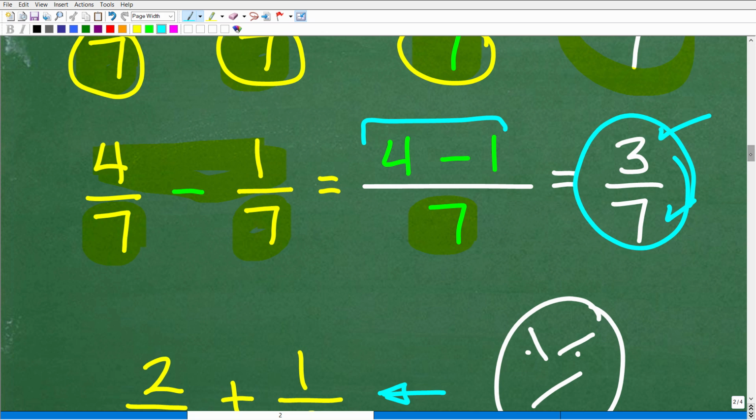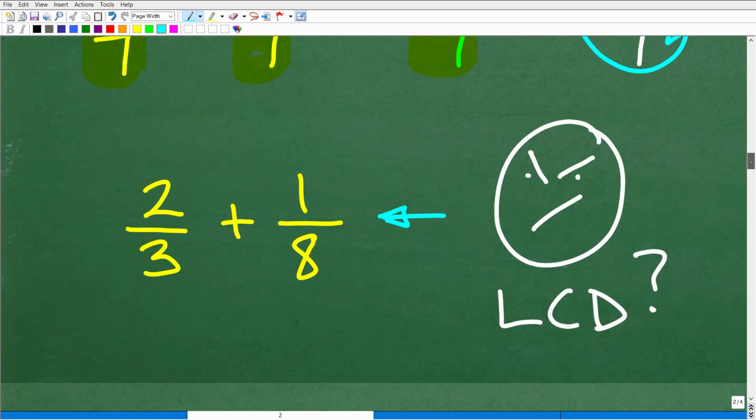Well, now let's get to the fun stuff. Okay, so this is where a lot of students start to grumble. They're like, oh yeah, I got to do this problem. Don't I have to find that thing called the LCD, the lowest common denominator? I kind of forgot how to do that. And this is a super easy fraction problem, right? A lot of you might be saying, come on, Mr. YouTube Math Man, I could do that.